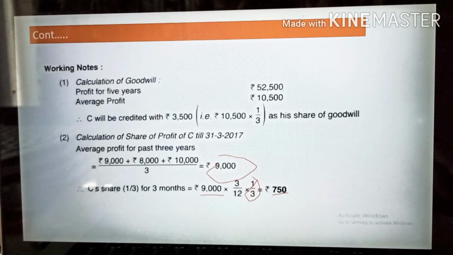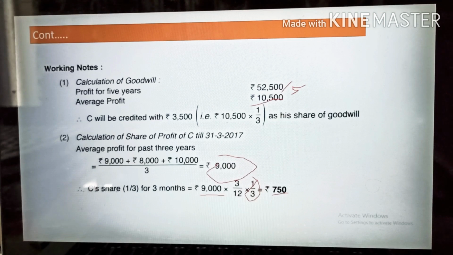This 52,500, once you go to find out the average profit, you have to divide it by 5. When you divide by 5, the average profit will come to 10,500. This is the average profit in case of goodwill. Now it is given that she will be credited with rupees 3,500. How will it be credited 3,500?